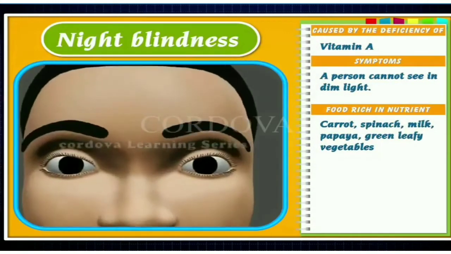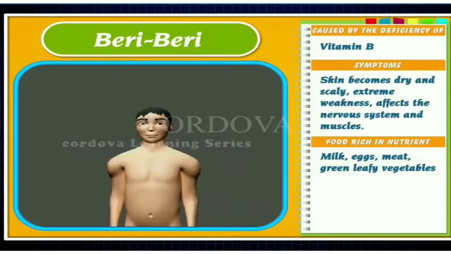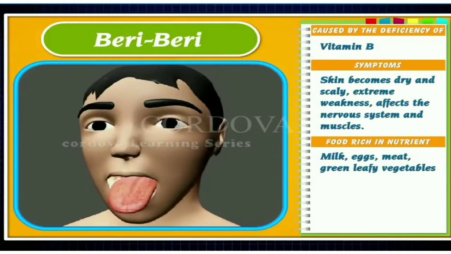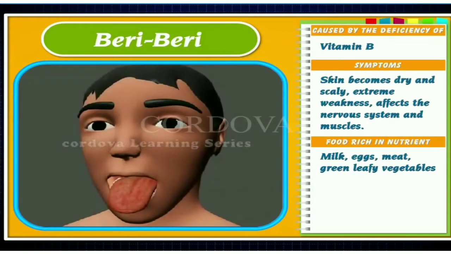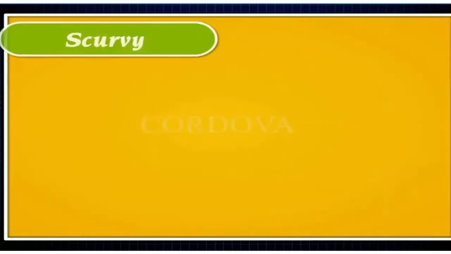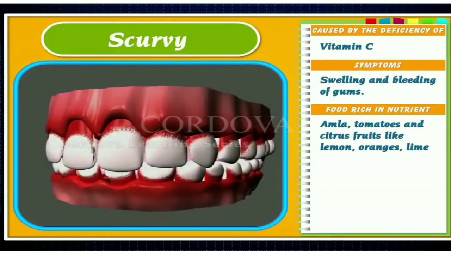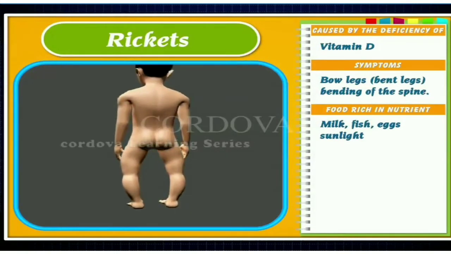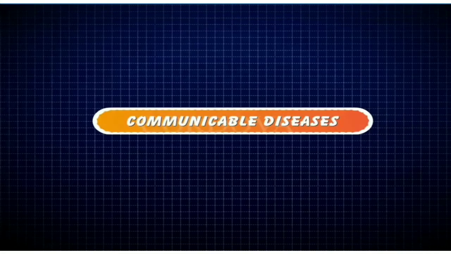Vitamin A, night blindness: a person cannot see in dim light. Vitamin B, beri-beri: skin becomes dry and scaly. Extreme weakness affects the nervous system and muscles. Vitamin C, scurvy: swelling and bleeding of gums. Vitamin D, rickets: bow legs, bent legs, bending of the spine.